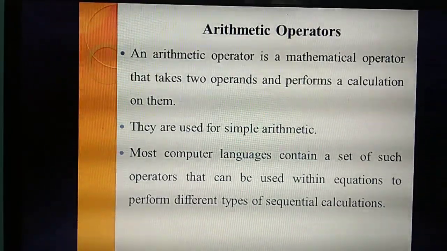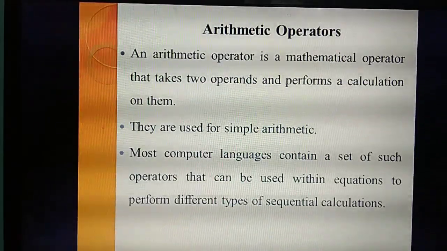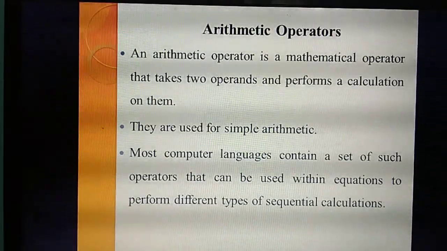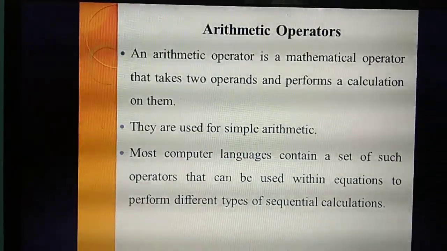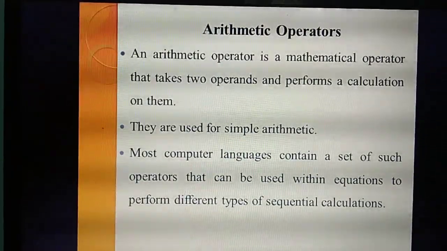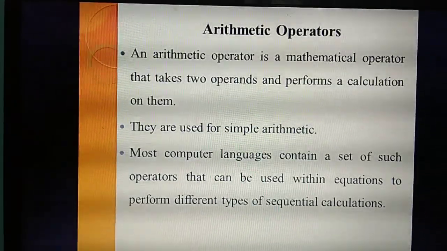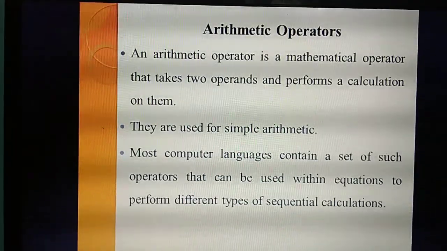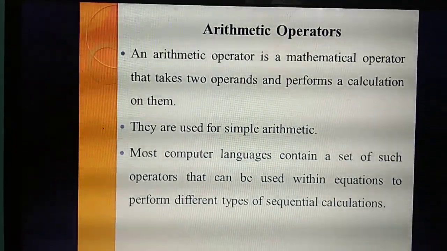How many operands will it take? Always it will take 2 operands. Understand? So, this arithmetic operator is mainly used to perform simple arithmetic calculations. What do you mean by simple arithmetic calculations? Addition of 2 numbers, subtraction of 2 numbers, multiplication of 2 numbers, square of 2 numbers, division of 2 numbers. These are the simple arithmetic calculations.